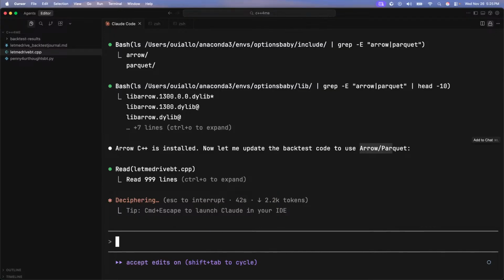Now we're having Claude Code update our, oh, you know what I'm supposed to keep track of? Because Opus uses a lot of tokens compared to Sonnet. So I want to keep an eye on it. It only used 6%, so that's fine. But I still want to keep an eye on what it's doing. So I'm waiting for Claude to update our backtest code. And once it's updated, we're going to run it. And this will be a first here, folks, where I'm running a backtest on C++. So I'm interested to see how that's going to pan out for us.